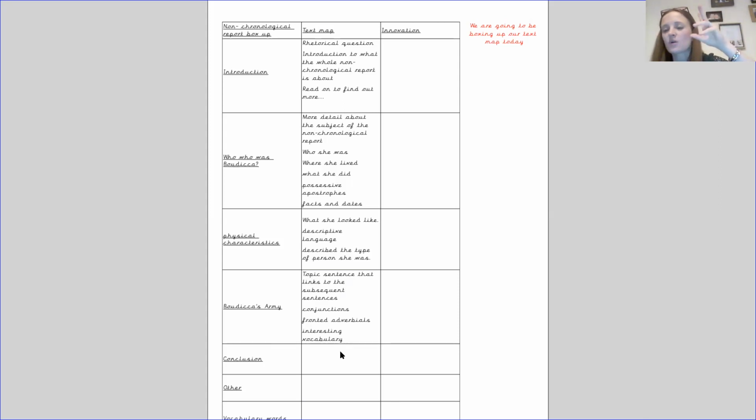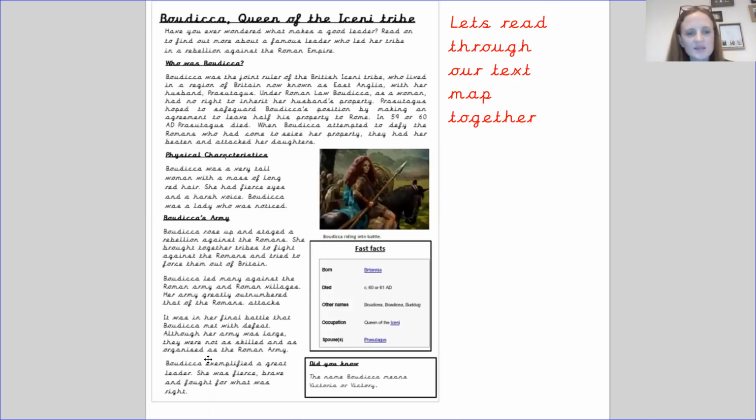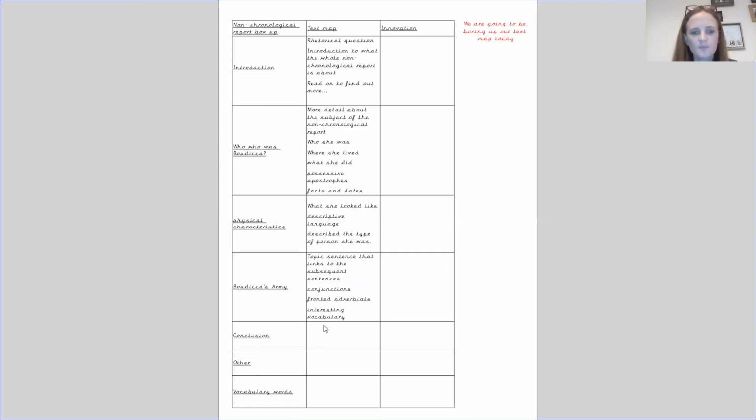We looked at that rhetorical question. So this will then link to that. So if we go back and we look at it and we say that Boudicca exemplified, which is a fantastic vocabulary word, a great leader. She was fierce, brave, and she fought for what was right. So that sentence will link back to our introduction.